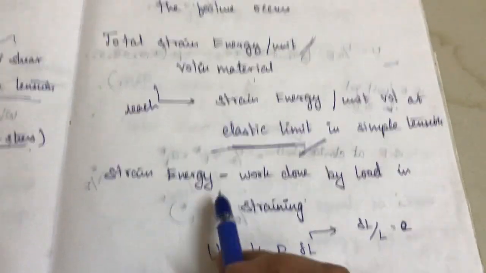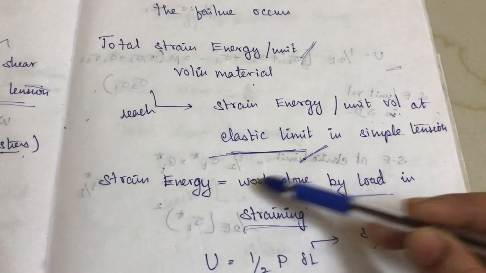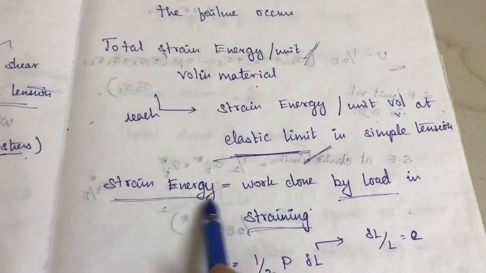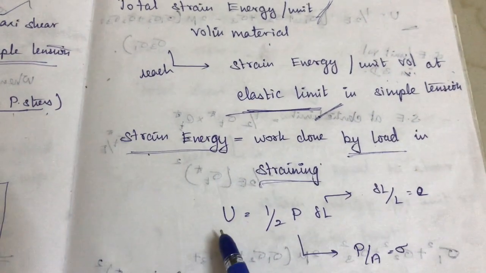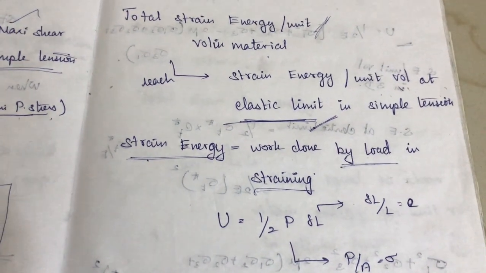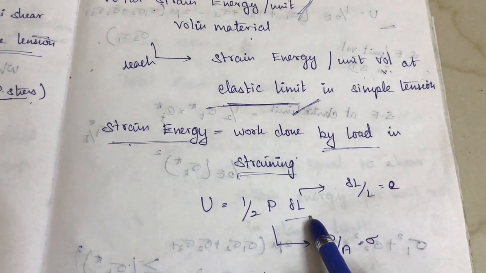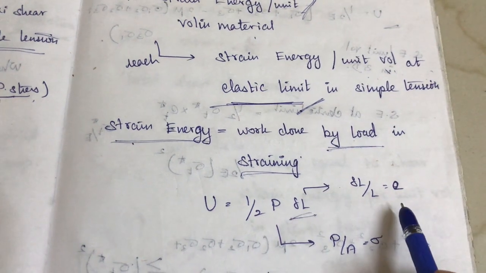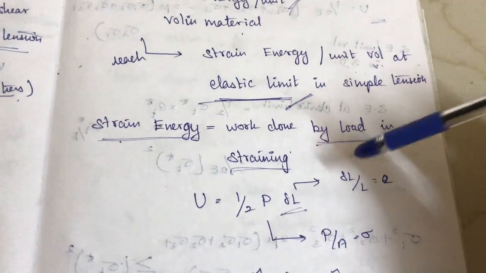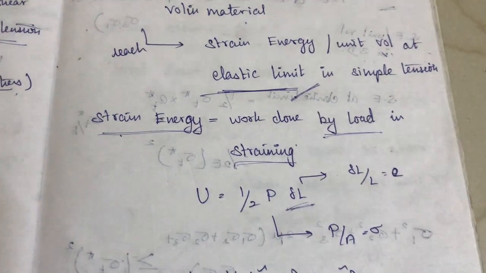Okay, so strain energy is nothing but the work done by the load in straining. So the body is strained due to the load, there will be work done, right? So that work done is equal to the strain energy, which is nothing but U, which is equal to half of P into del L. Okay, so U will be equal to half of P into del L. Del L is the increase in length. As the load is acting, the body will change in dimension, and that change is nothing but the increase in length.